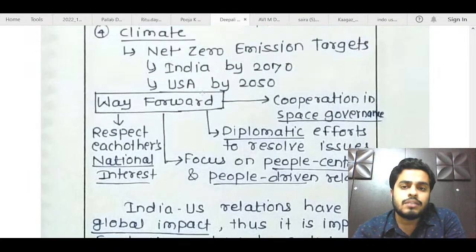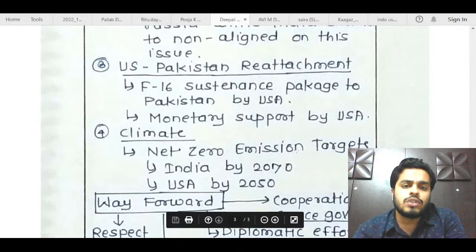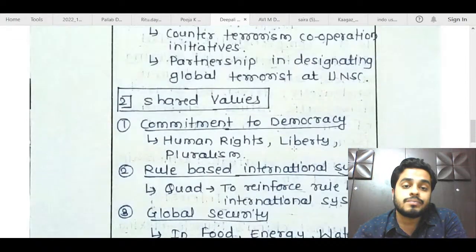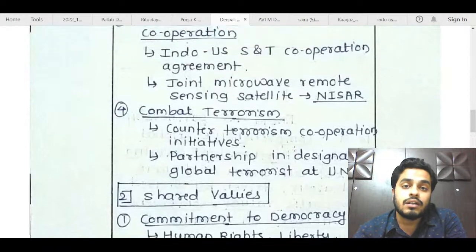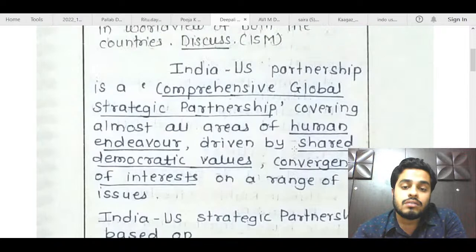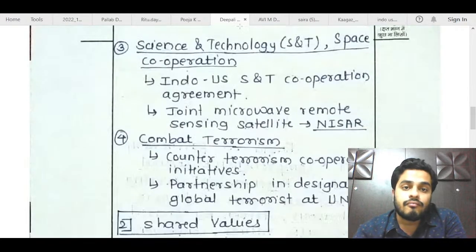So again, a good answer, but she has not shown how to accommodate this divergence. That could have been written, like 2-3 points could have been mentioned, just like Abhi had mentioned in his table. That would have made this answer go a notch higher, a bit better. Still, I think this is a very neat and clean answer presented well, and I think 5.5 out of 15 is what Dipali should get for this answer. Next, let us move to Pooja's copy.